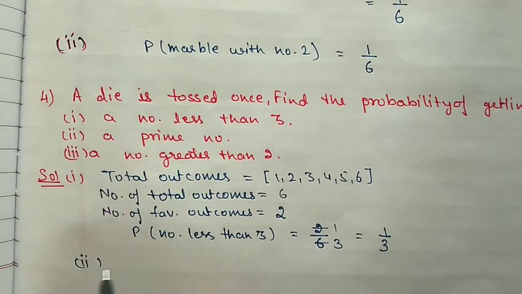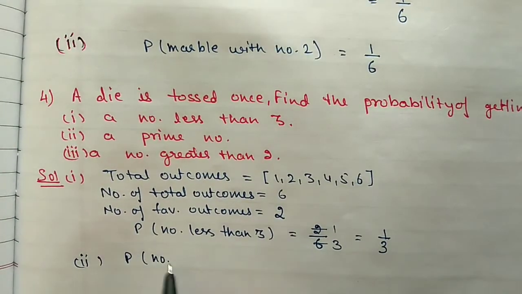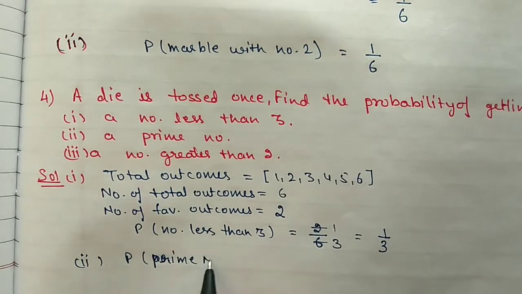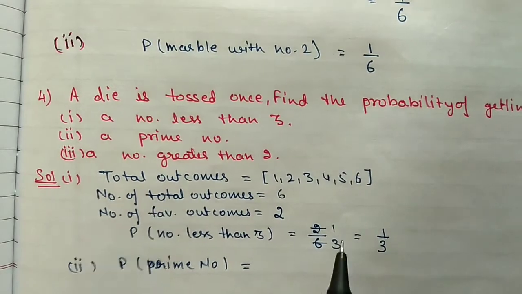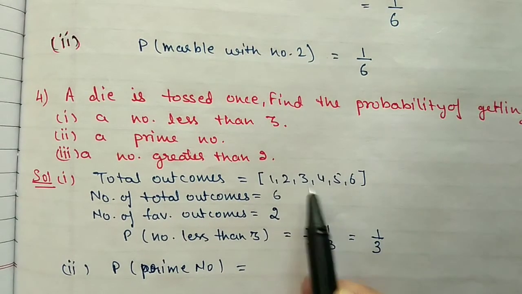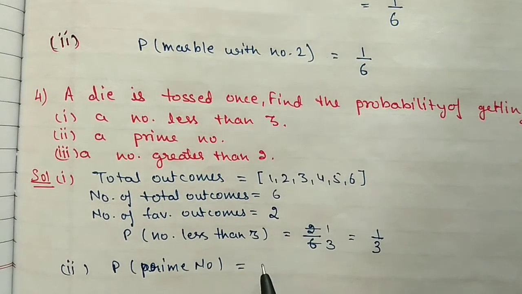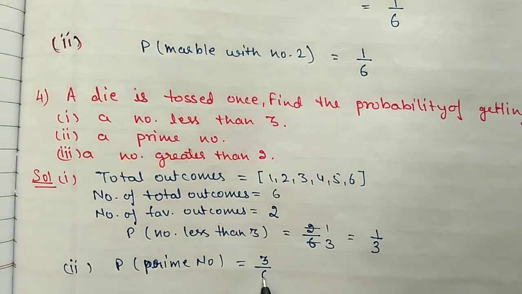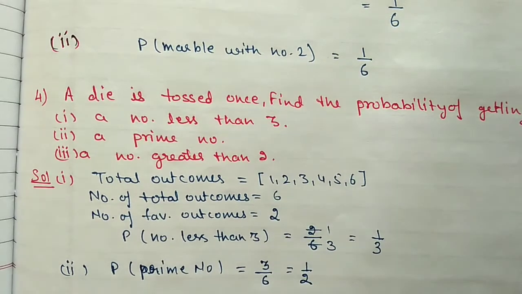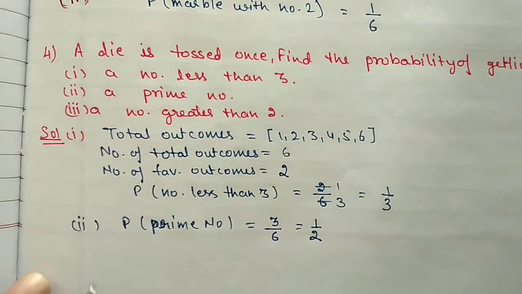Second condition, getting a prime number. So we have to check here how many prime numbers are there. 2 is a prime number, 3 is a prime number and 5 is a prime number. So in total we have 3 prime numbers out of 6. So after cancellation we will get 1 by 2. So the probability of getting a prime number is 1 by 2.